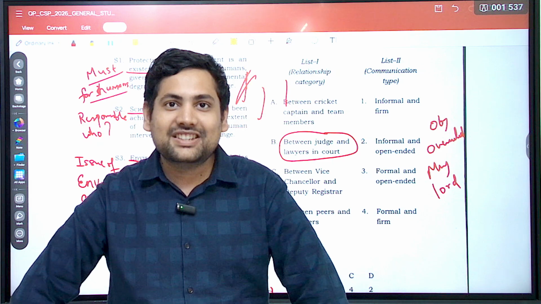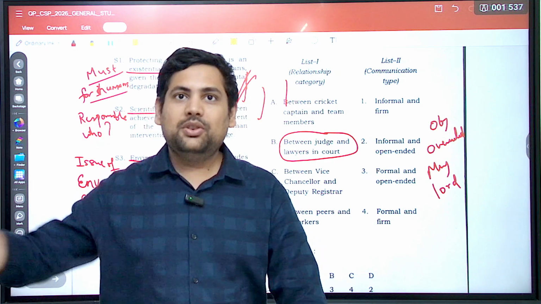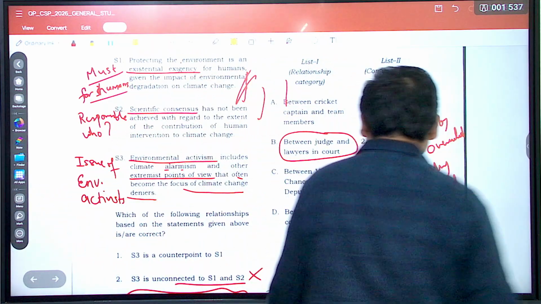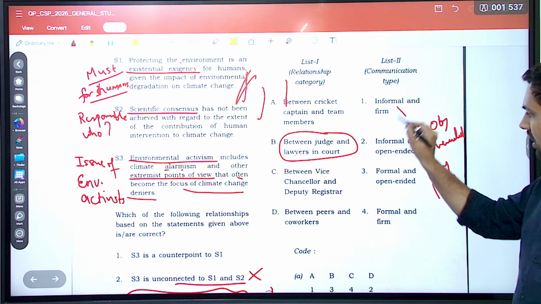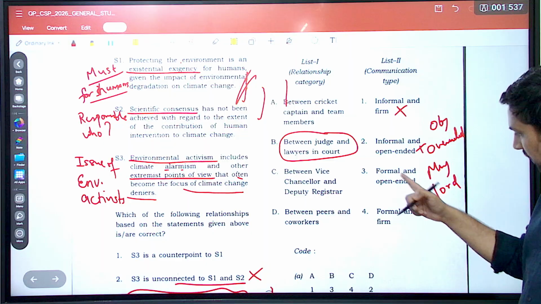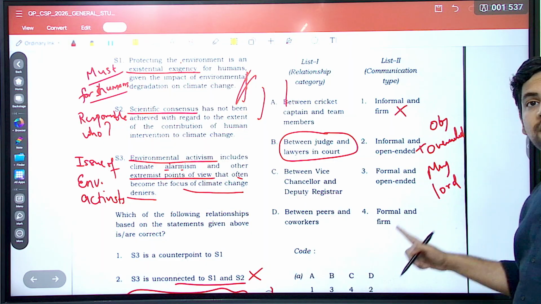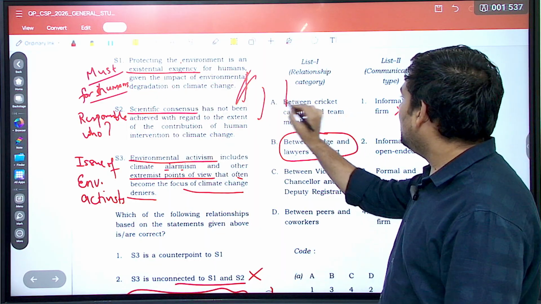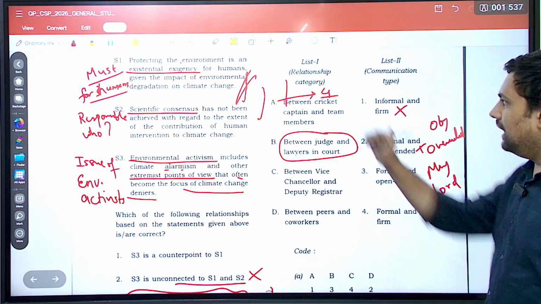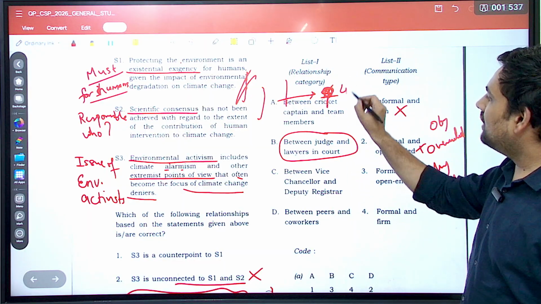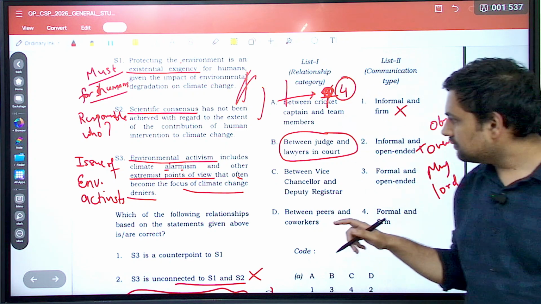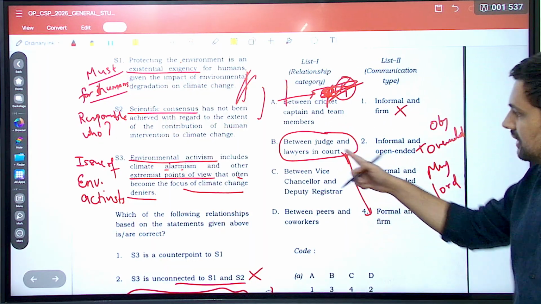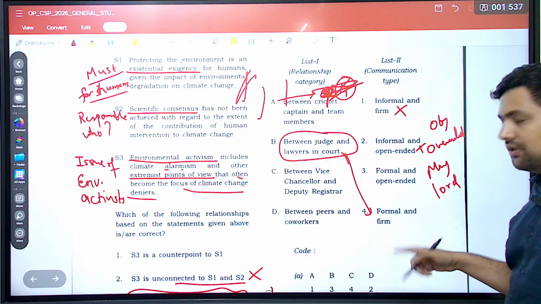What kind of conversation is this? This is very firm. Somebody was saying something and you said 'objection overruled', correct? So you stopped him. That is firm. So what kind of conversation is this? Is this informal? No. Is this formal and open ended or formal and firm? What do you think? It's firm, correct? So from here you got that A's answer should be 4. Sorry, you got that the B's answer should be 4. That is, between judge and lawyers in a court, it should be formal and firm.